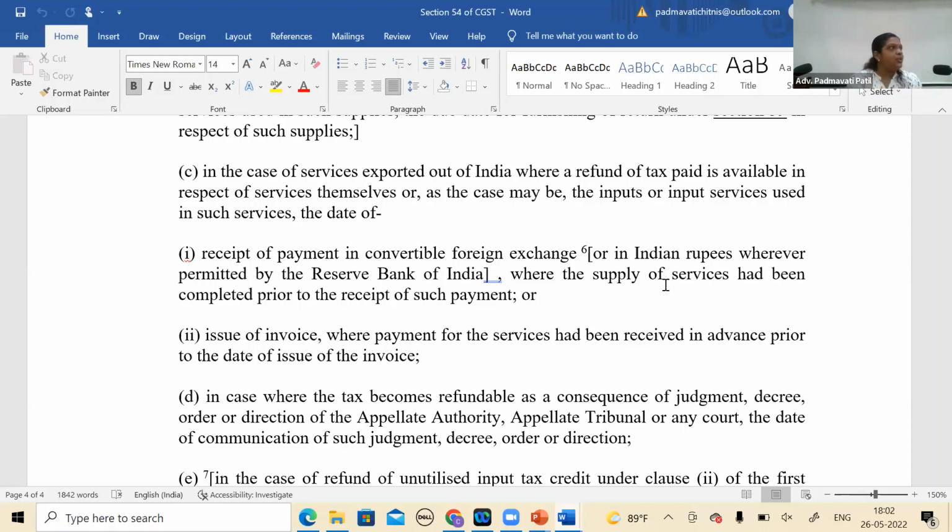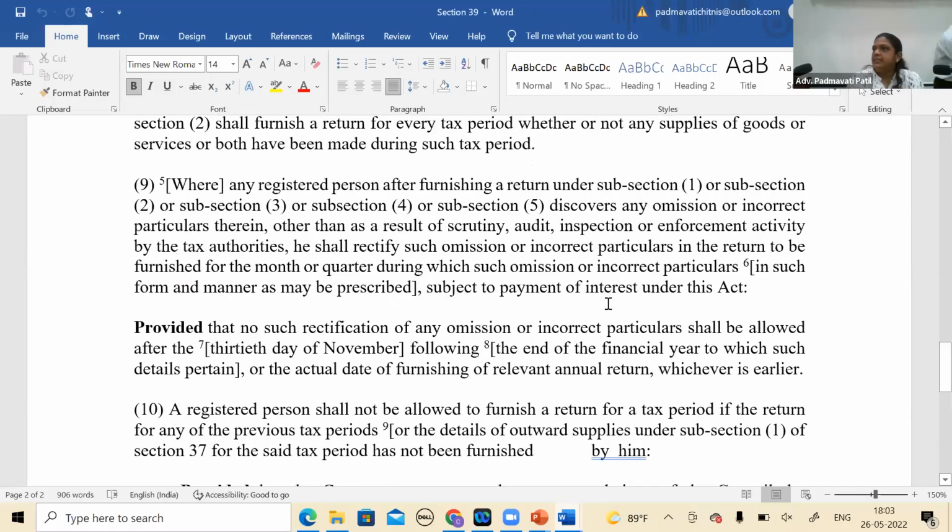So I think this can be one of the arguments in this case also, that such kind of exigency has not been carved out specifically in this Section 54. We'll move to the next.